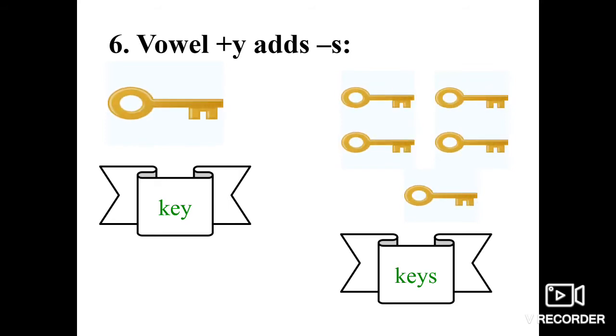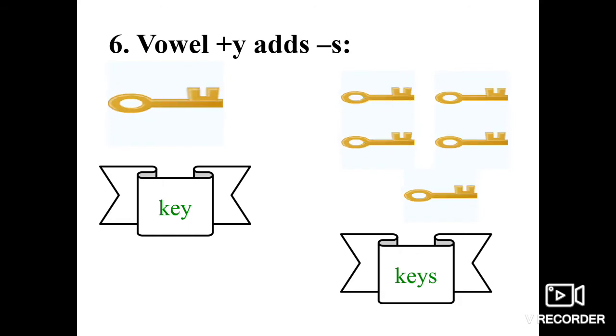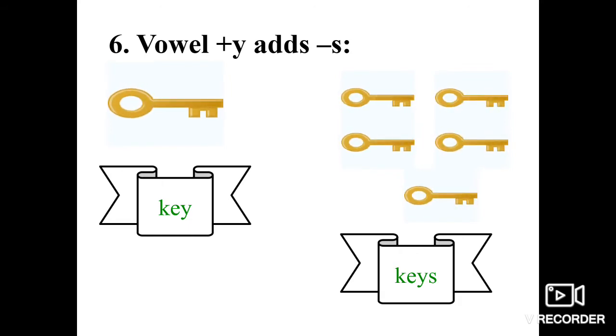E is a vowel plus Y. So what is the plural of it? KEYS, that is keys. Same is the case with boy. Boy will become boys. Ray will become rays. Valley will become valleys. Monkey will become monkeys, and so on.